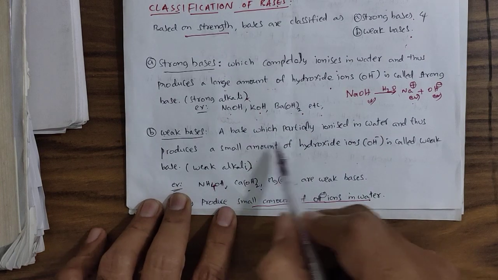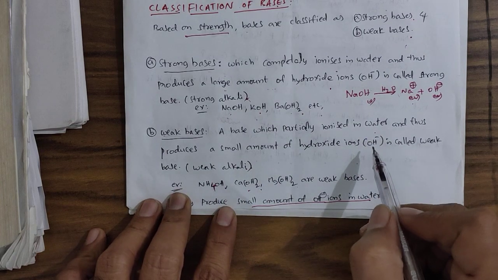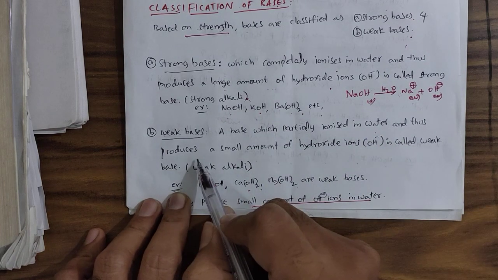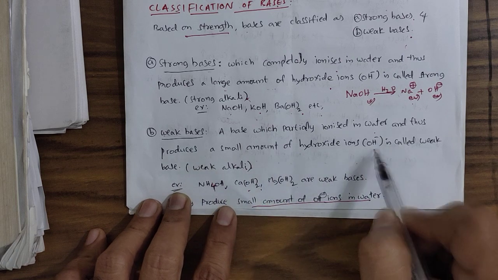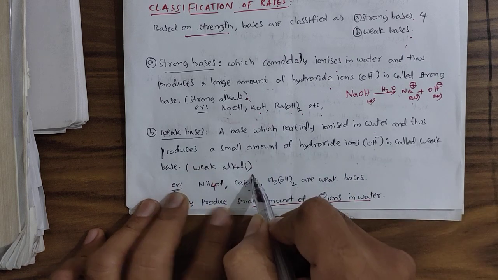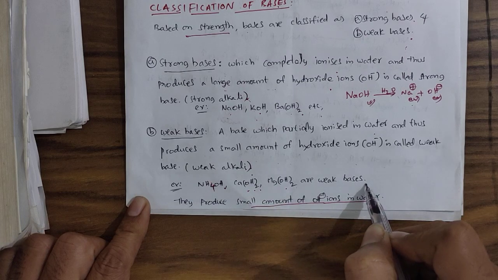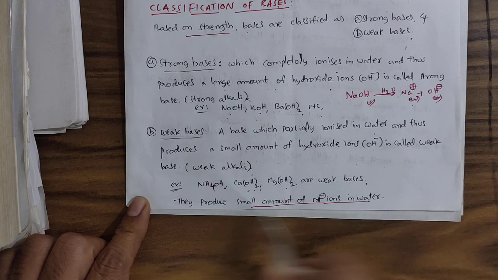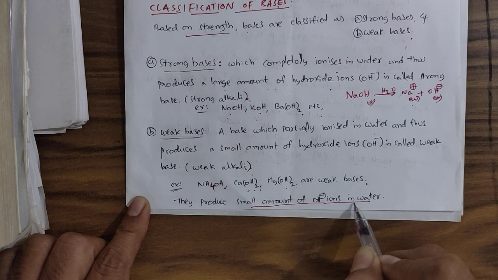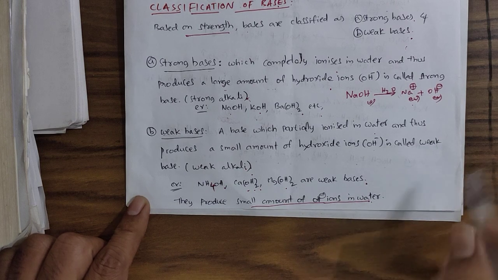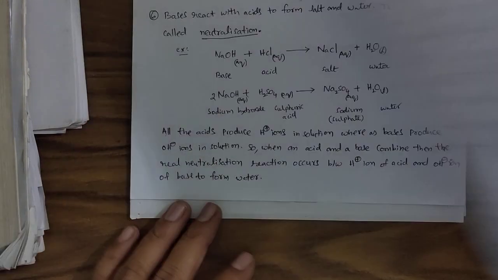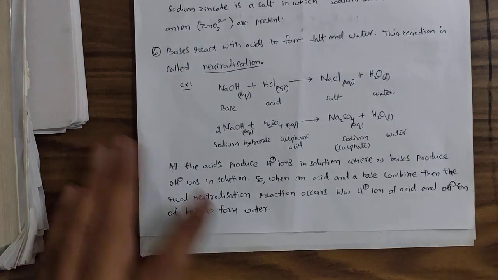Weak bases partially ionize, or do not undergo complete ionization, and produce a small amount of OH minus ions. They are called weak alkalis. Ammonium hydroxide, calcium hydroxide, magnesium hydroxide are examples of weak alkalis. They produce a small amount of OH minus ions in water. This is about classification of bases.